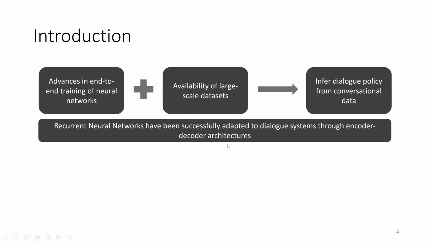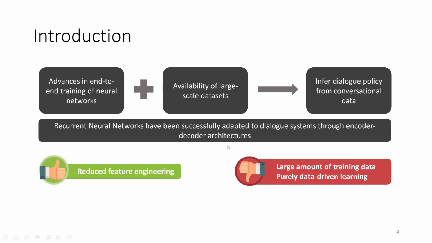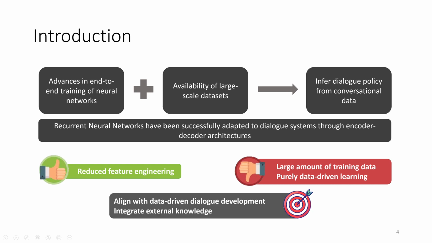We will discuss more about these architectures in the literature review. On one hand, the RNNs have reduced feature engineering, so I do not need to do much manual work, but on the other hand, they require a lot of data, so it is purely data-driven. In order to work, we want to use RNNs, so it's aligned with the data-driven dialogue development. But to mitigate the issue of purely data-driven learning, we will be integrating external knowledge to regulate the output rather than merely depending on the quality of the training data.